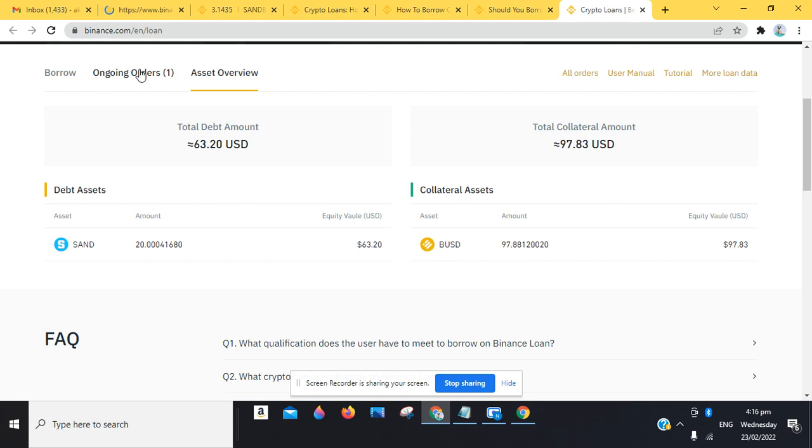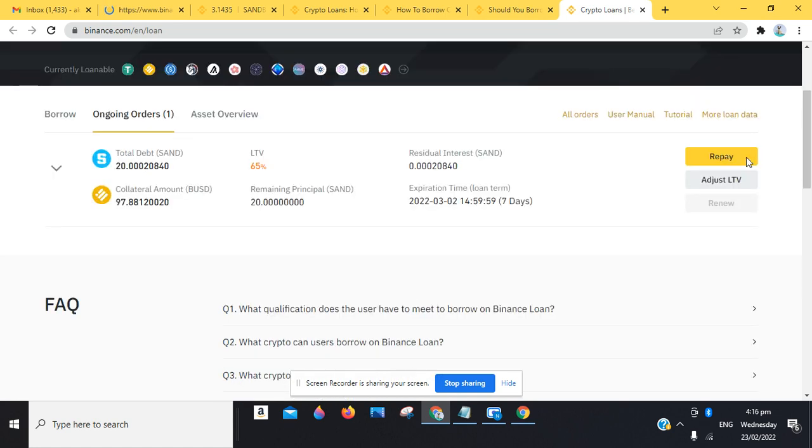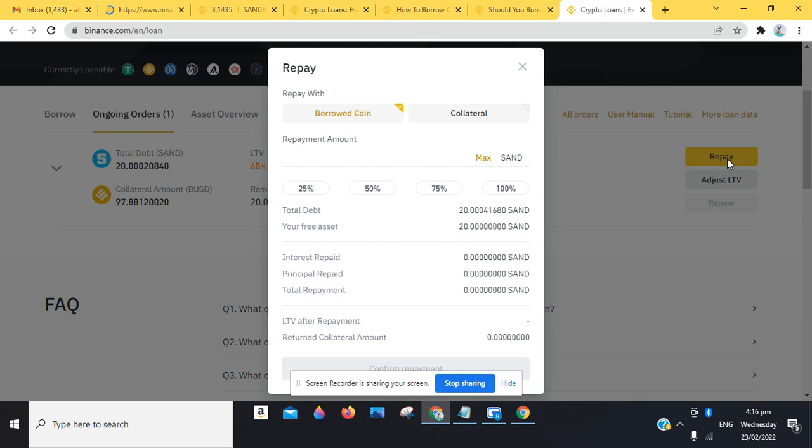So we're going to click on. Since we want to repay, all you need to do is just click on the repay button, and you're supposed to see a feature that tells you confirm repayment. Okay, so click on this. You can now see the confirm repayment is now showing. You click on confirm repayment and it's going to say successful. Your transaction has been confirmed successfully.